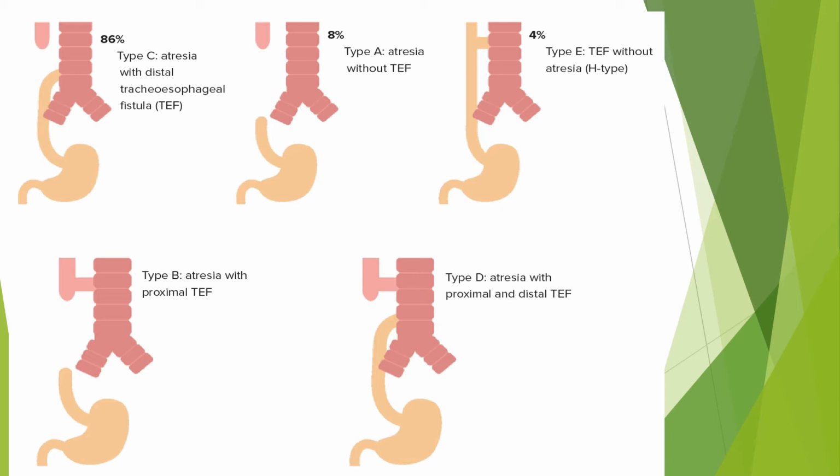It is responsible for around 86% of cases. And the second most common is type A, which is esophageal atresia without tracheoesophageal fistula. And the third one is type E, which is called tracheoesophageal fistula without atresia. That is called H type. And type B is atresia with proximal tracheoesophageal fistula, and type D is atresia with proximal and distal tracheoesophageal fistula.